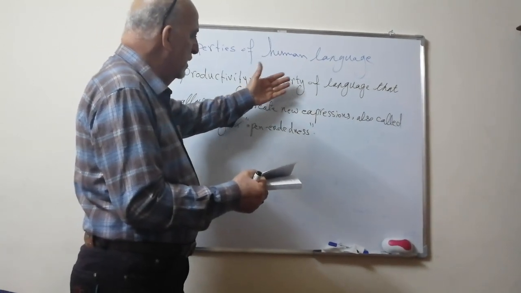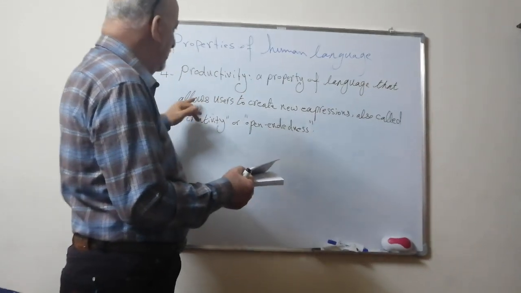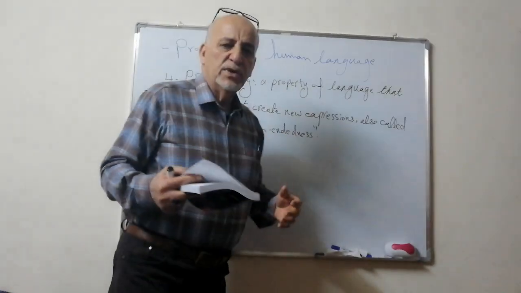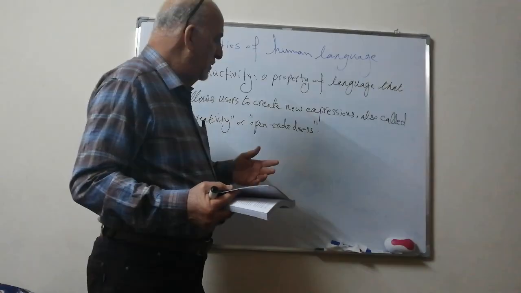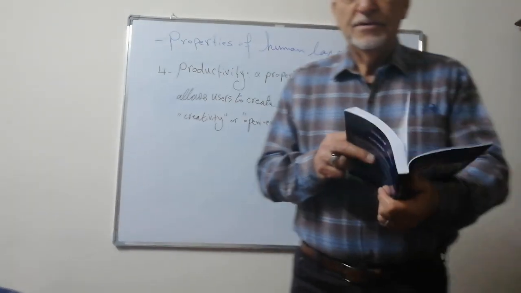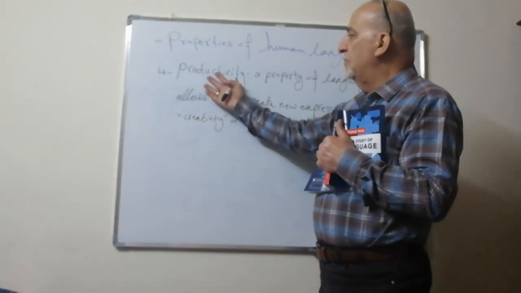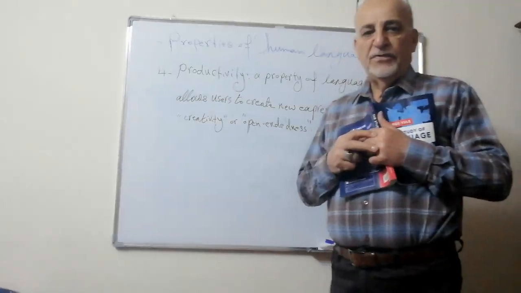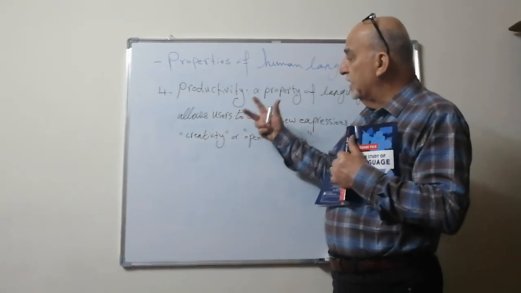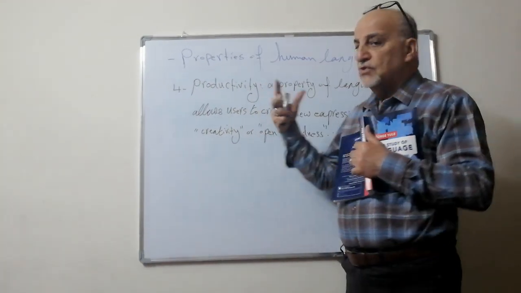It says a property of language that allows users to create new expressions. So human beings, because of this property of their language, can create new expressions.